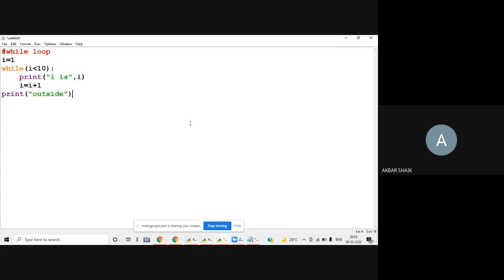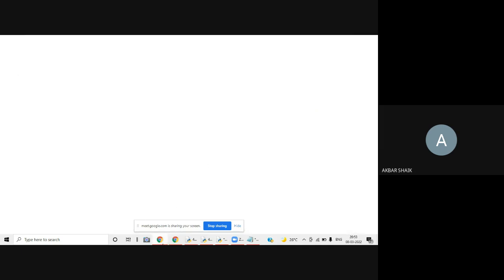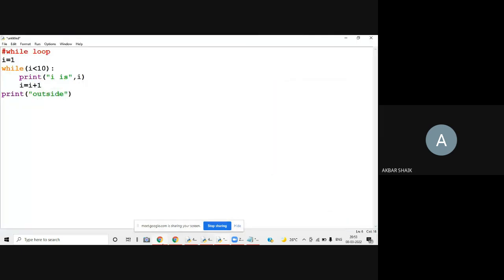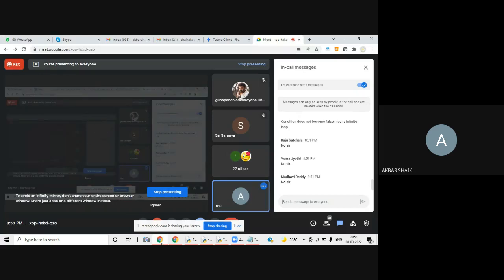Now anyone tell me what is the output of this program? All of you please look at this program and guess, whether it is right or wrong, no problem. Tell me in the chat box. Shravani Joshi is responding with I is 1.